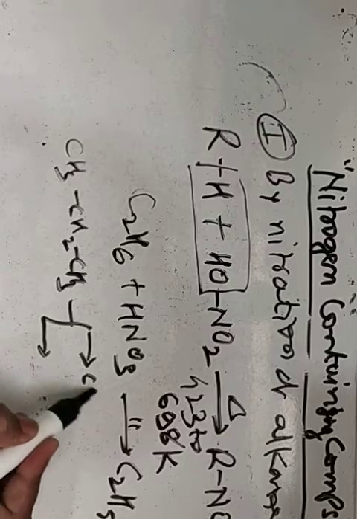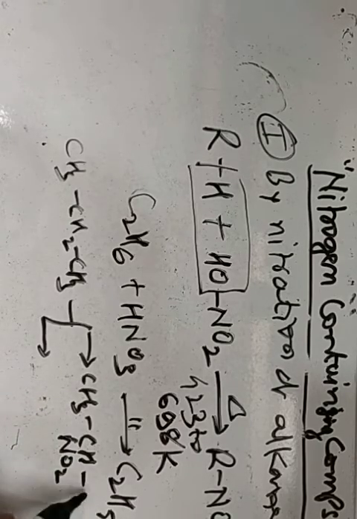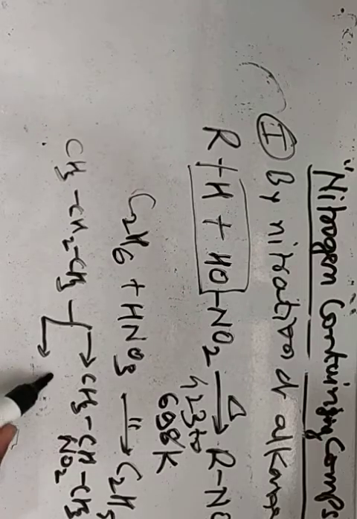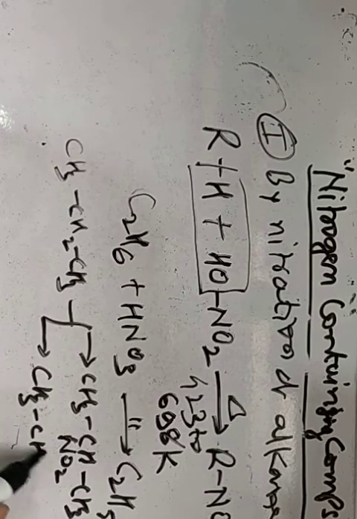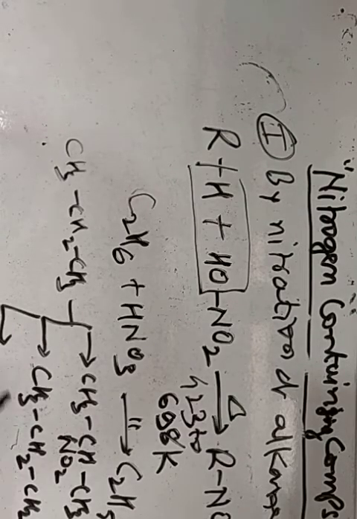In that, 2-nitropropane, then 1-nitropropane, then this bond gets broken and we get a mixture of nitroethane and nitromethane.